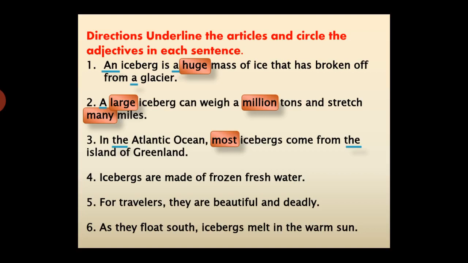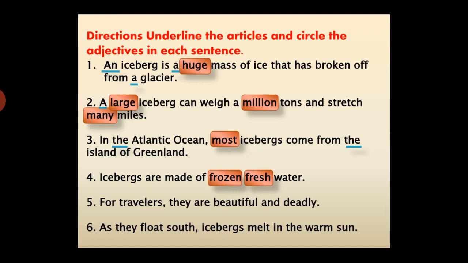Number 4. Icebergs are made of frozen fresh water. Can you see any articles? No, but we can see two adjectives. Just try to think again. Yeah, I have frozen and fresh.